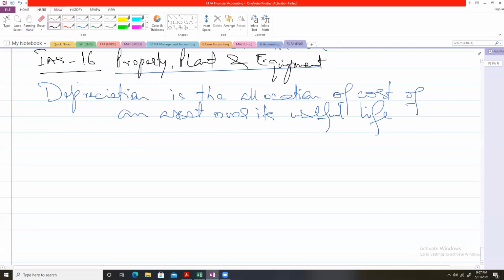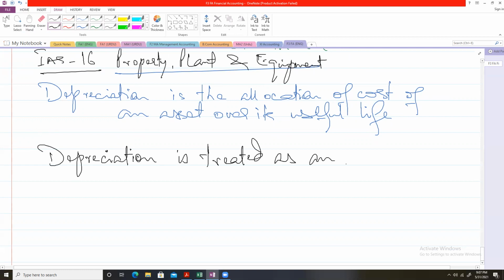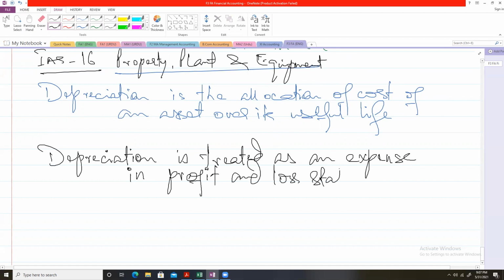Now, when we charge depreciation on a non-current asset, we treat depreciation as an expense in our profit and loss account, in the profit and loss statement. Depreciation is treated as an expense in the profit and loss statement.